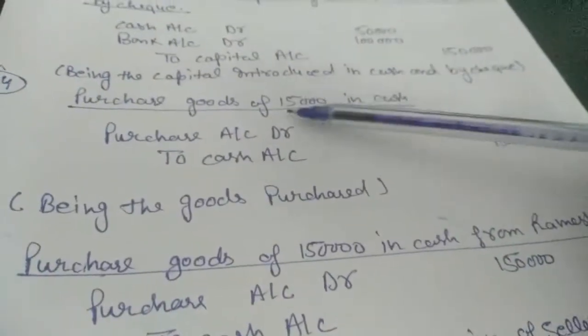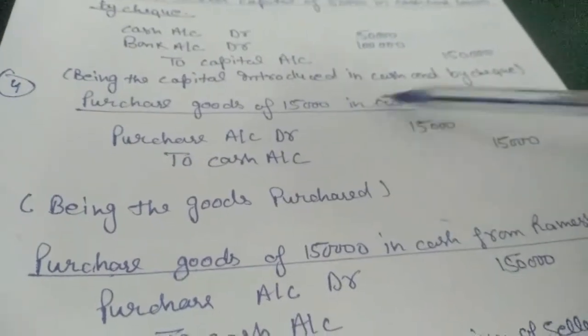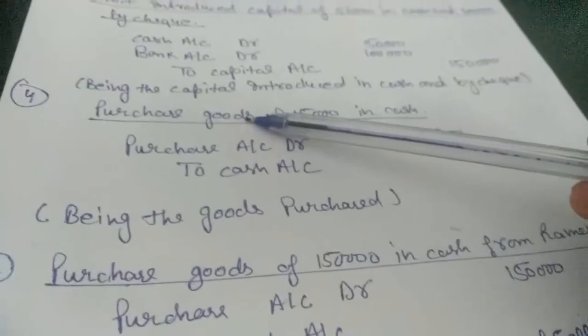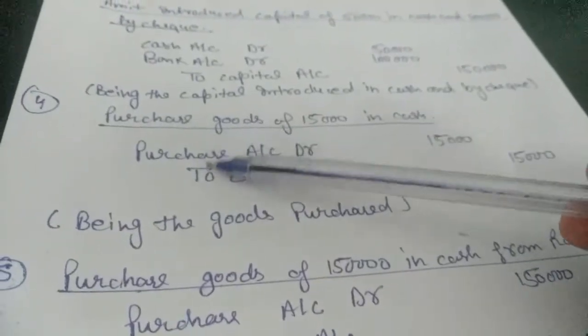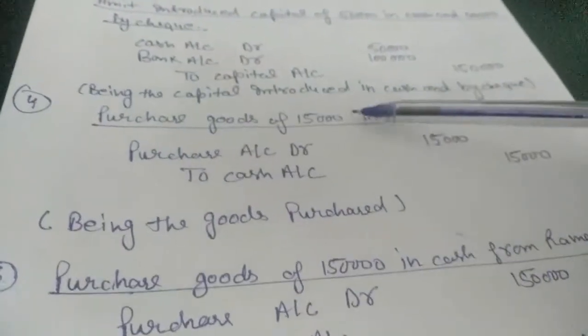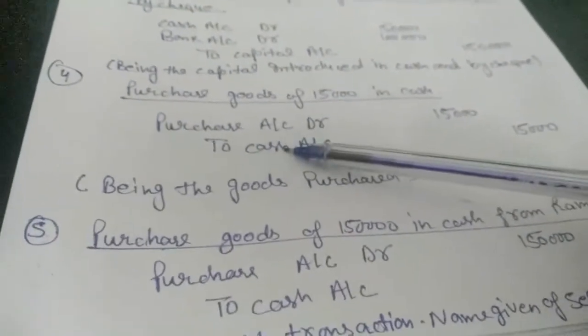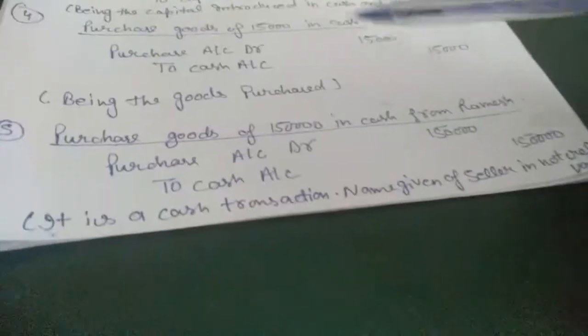Next entry is purchase of goods of 15,000 in cash. So what did we get? Goods, but we don't know the name of the goods, so we will mention purchase. What we have paid for purchasing those goods is cash, so we will credit cash here.